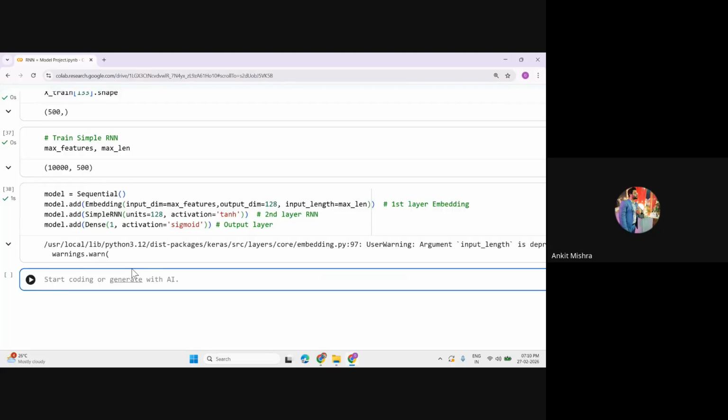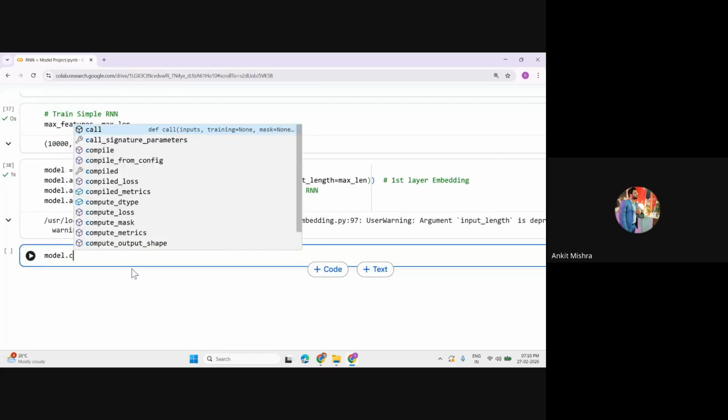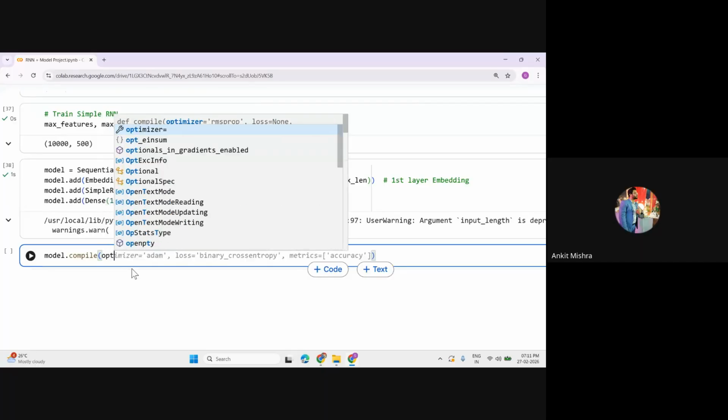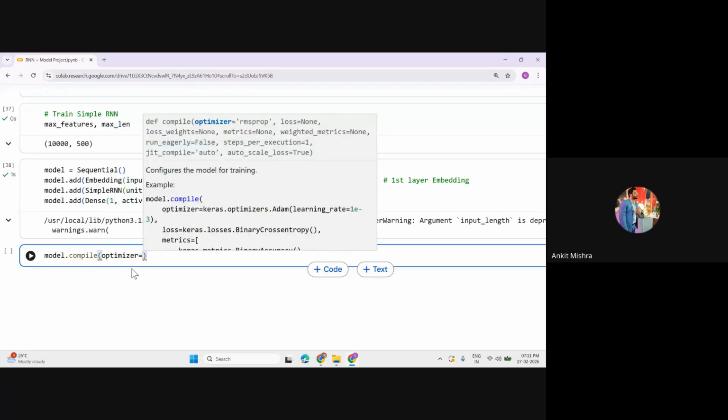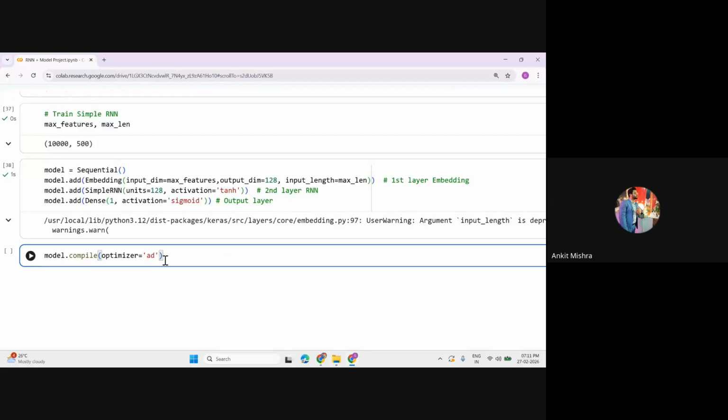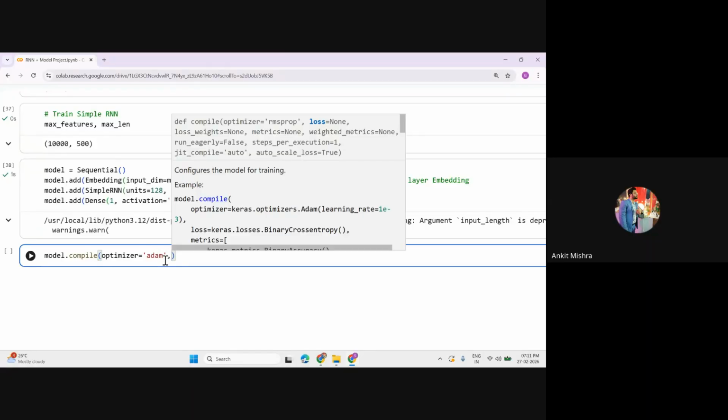Now we know that the second step is to compile this model. So you can call model.compile, and you have to decide the optimizer. Let's pass the optimizer equal to Adam. Because the output is binary in nature, you will use binary cross entropy, right? Although you are getting the hint also.